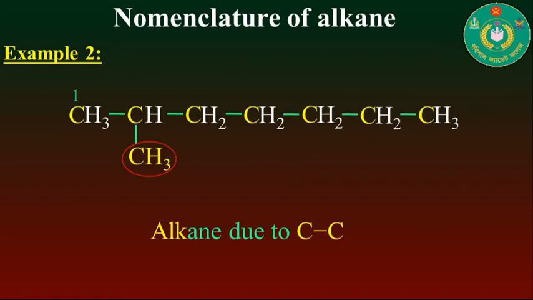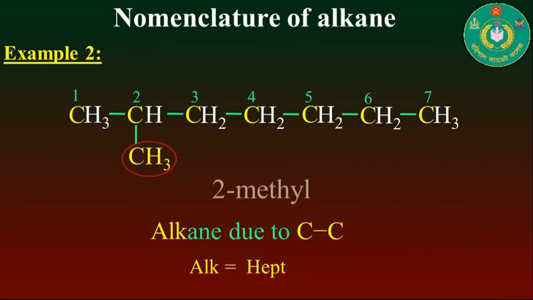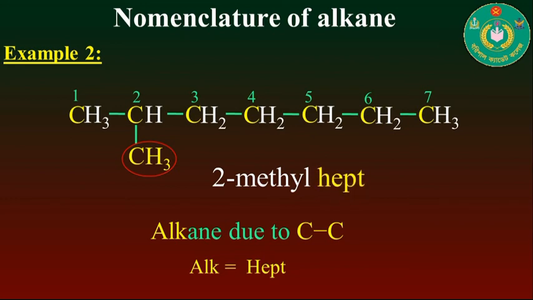And here you see that the number of total carbon atoms in the longest chain hydrocarbon is 7. So the value of alk is hept. So finally we can say that the name of this compound will be 2-methyl for prefix, hept for root, and ane for suffix.